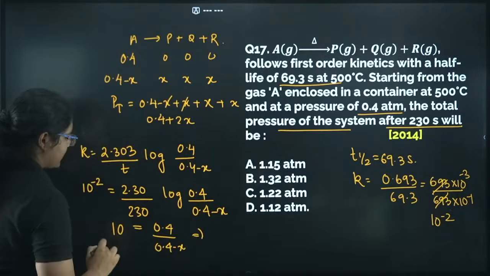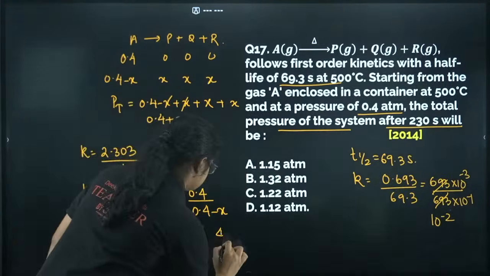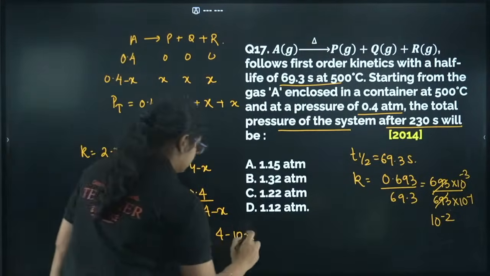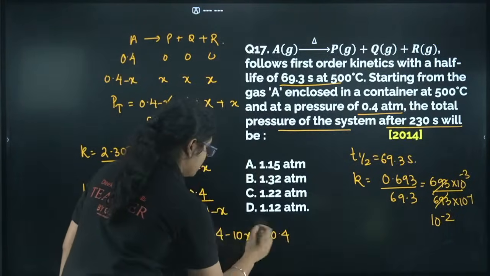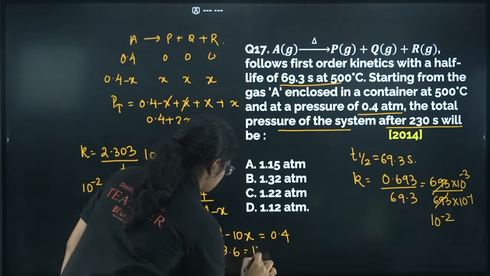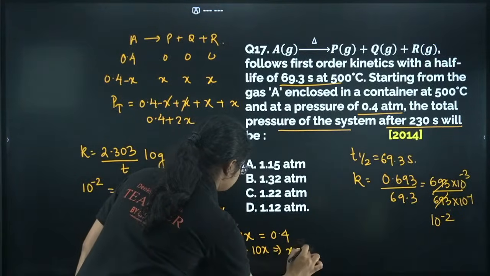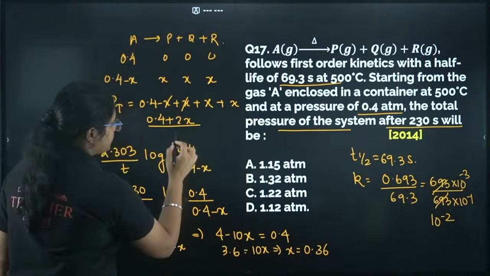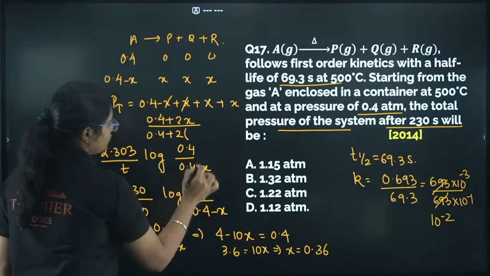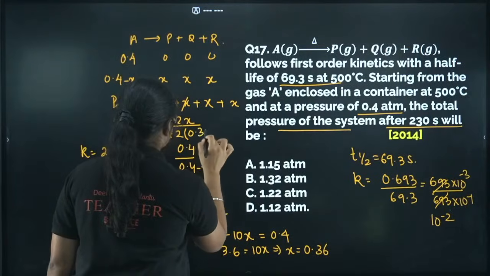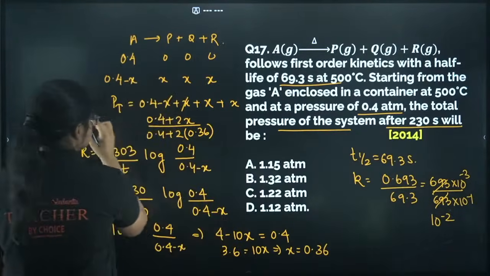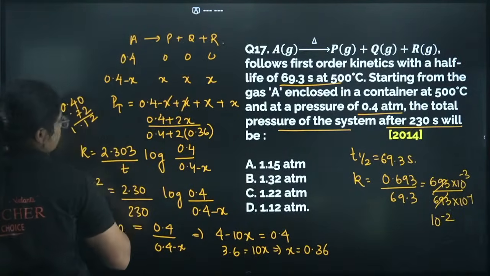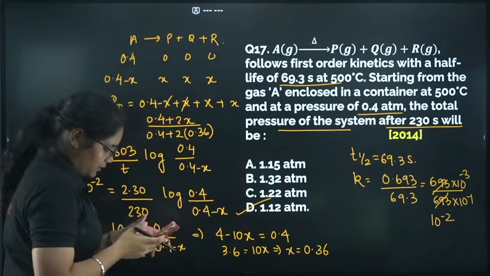Now multiply 10 on this side, so you will get 4 minus 10x is equal to 0.4. So what will this be? 3.6 is equal to 10x, or I can solve x is equal to 0.36. Now what is the total pressure? I have to substitute x here. So 0.4 plus 2 into 0.36, that will be 0.72. So 0.4 plus 0.72 will give me 1.12, which is option number D here.